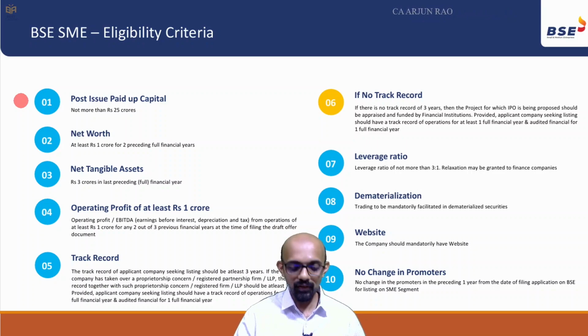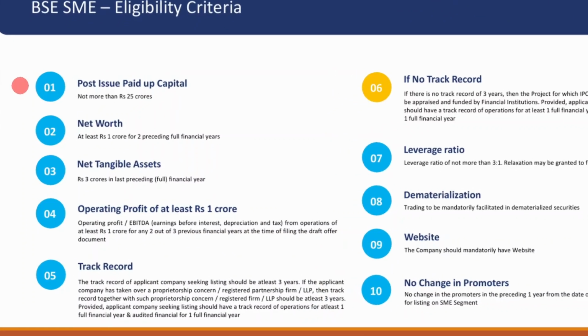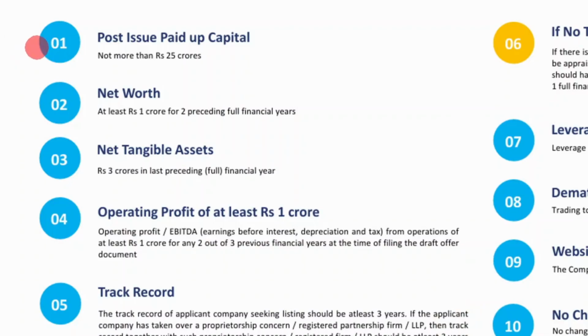So what are they? First condition, post issue paid up capital should not be more than 25 crores. Net worth should be at least rupees 1 crore for 2 preceding full financial years. Tangible assets should be 3 crores or more in the last preceding financial year.